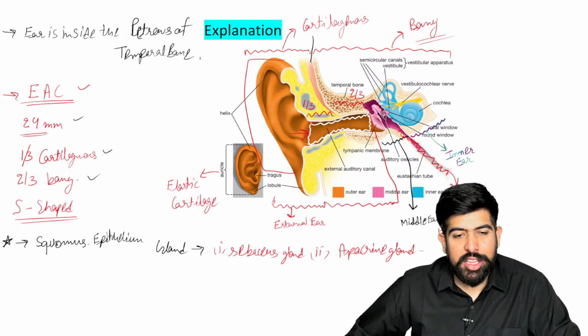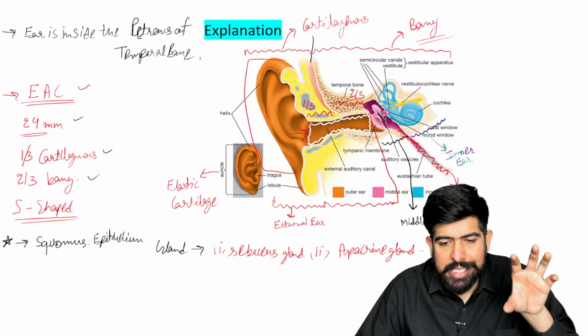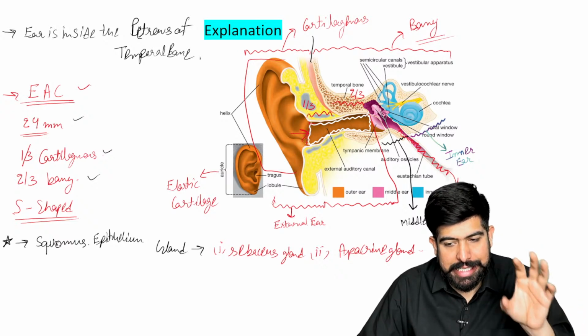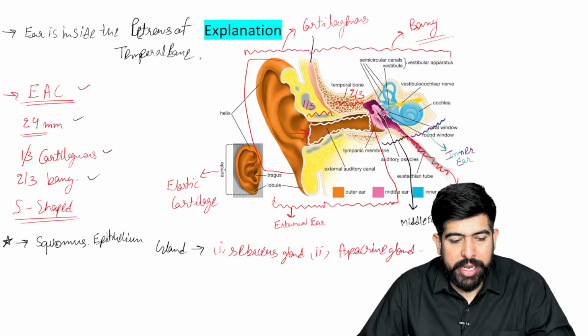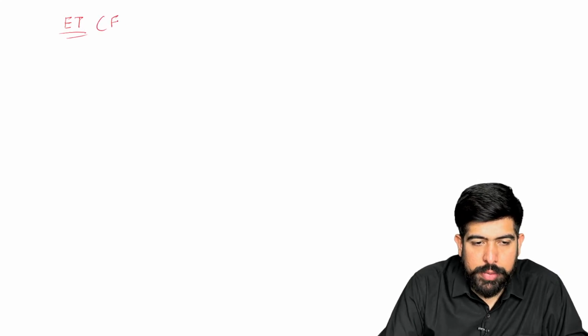Like how long is this Eustachian tube? Because as we talked about it here, your external auditory canal has a certain length and is divided in a certain way. So maybe they can ask you about this Eustachian tube also. Just write it down, one important thing. Yes, very good. ET. Write it down about the ET. What is the ET? Write down the full form also.